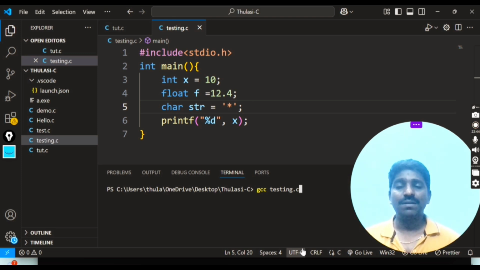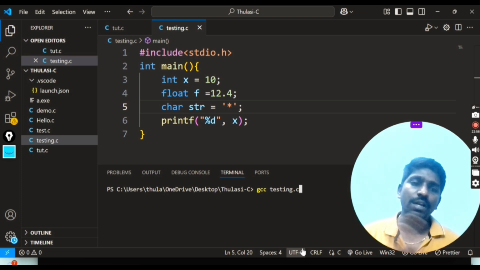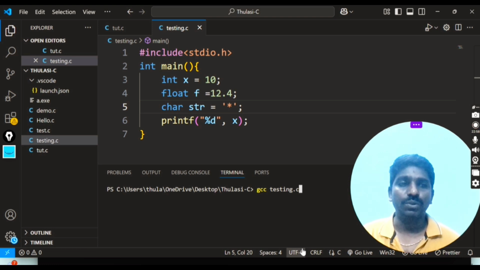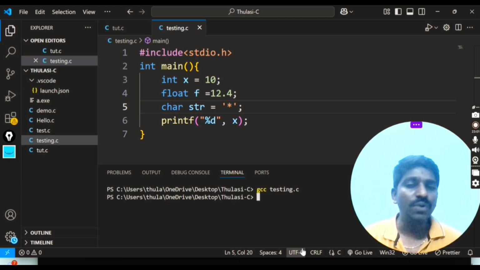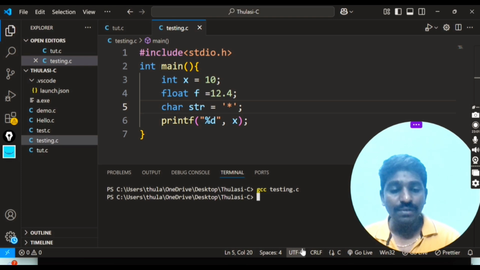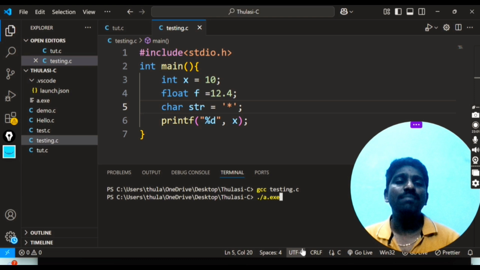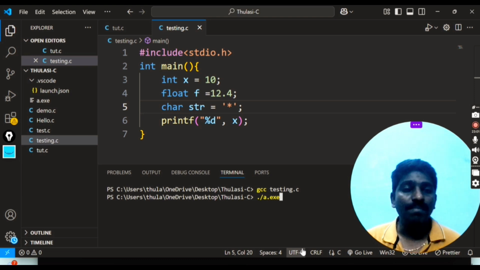Don't get distracted about what a compiler is; I will explain everything clearly in the coming classes. It will check for errors. If there are errors, it will throw them, showing where the error is, and then you have to rectify it. Then it provides the required output. If you click like this, it checks for errors. Then it says there are no errors. Then you run dot slash a dot exe, which I am using here for my program.